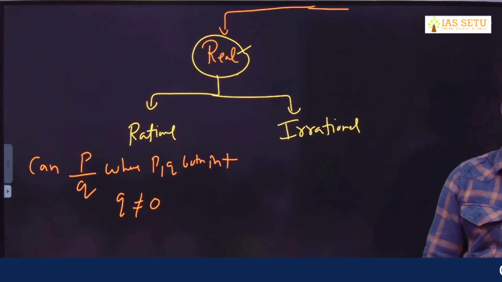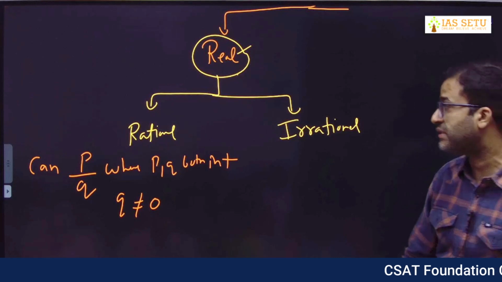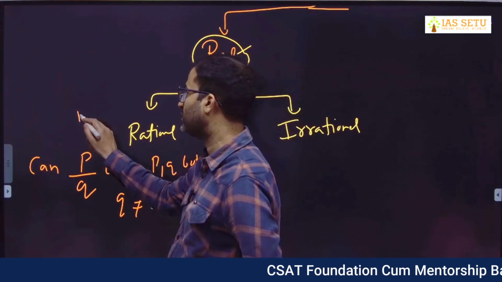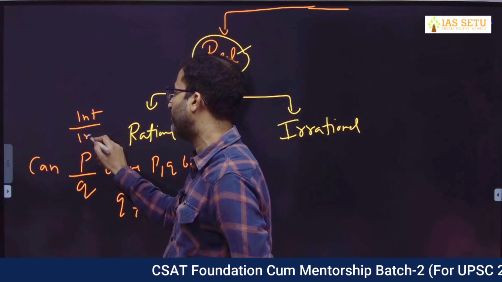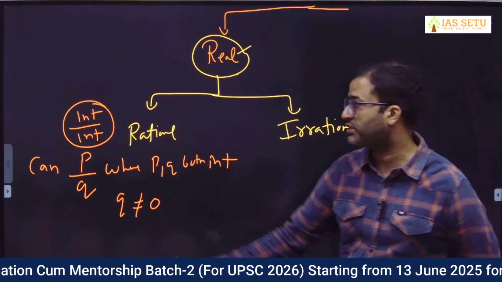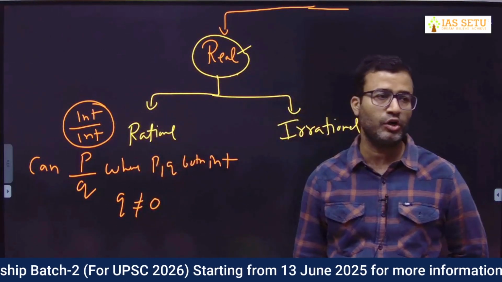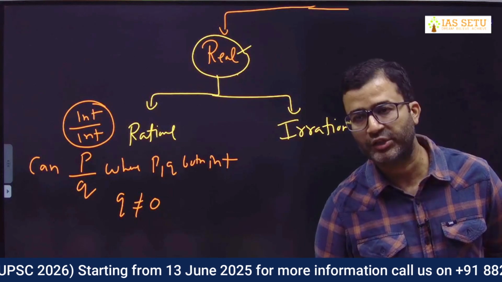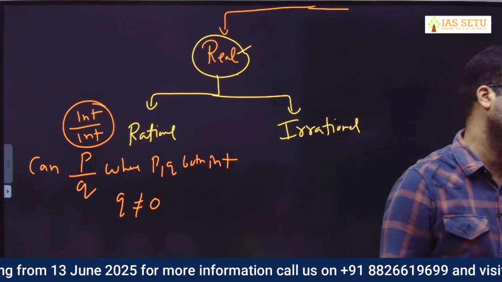Denominator cannot be 0. Means rational number we can express in the form of integer upon integer. Only exception is denominator cannot be 0. It means denominator has to be any other integer other than 0.